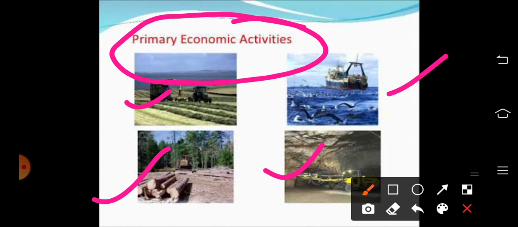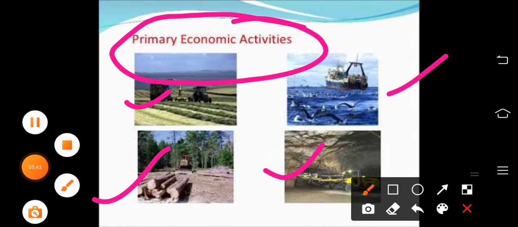That means we are using these natural resources as such. Okay, directly we are connected with nature. They include fishing, farming, then collecting forest products, then mining, quarrying, all these things. Okay, so that is about primary activities.